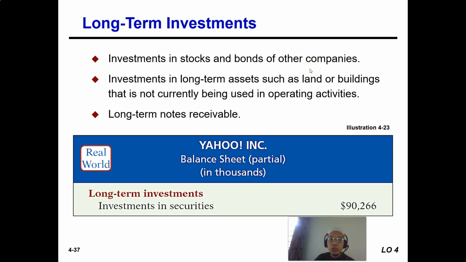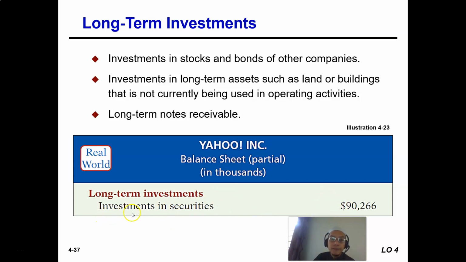So our business is running and then we have some extra cash and we invest in other companies in order for us to get dividends at the end of the year. Here it shows Yahoo Incorporated has investments in securities of 90,000 thousands. How much is that? That's 90 million. Yahoo Incorporated has investments in securities for 90 million.